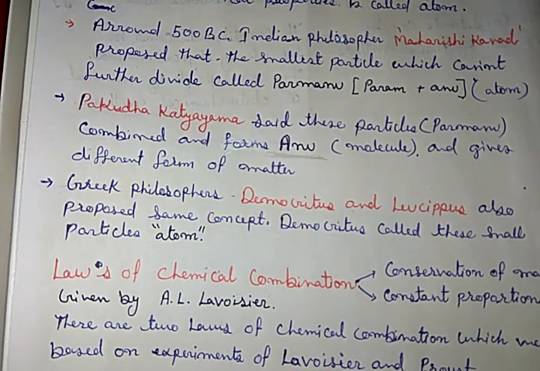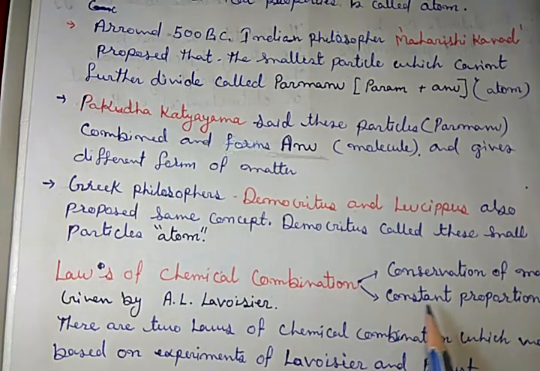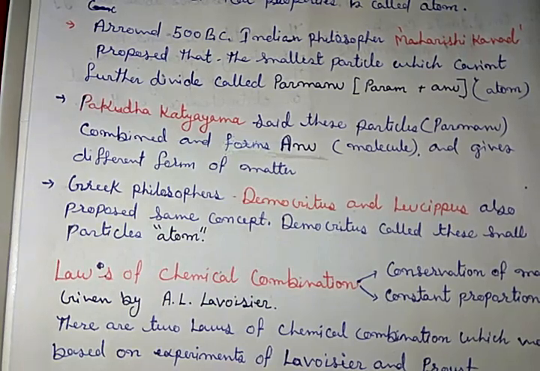Of these, the laws of chemical combination are the first scientific laws or concepts about the atom, molecule, their existence, chemical reactions, etc. There are two laws of chemical combination. The first is called conservation of mass, and the second is called constant proportion.